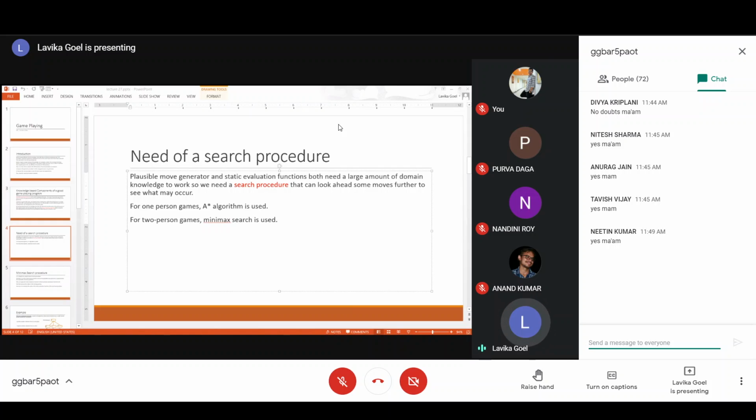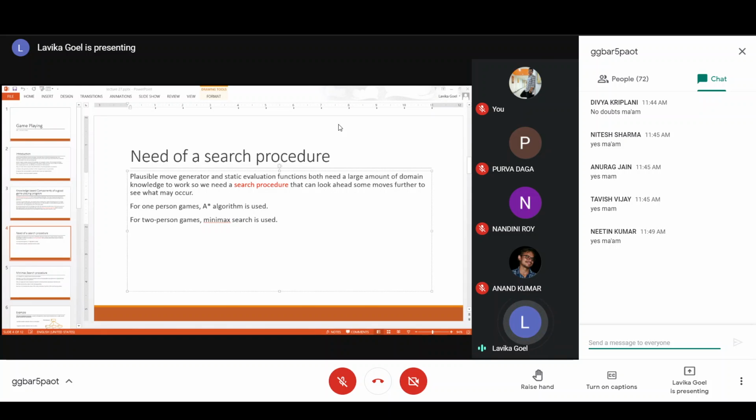Okay, so this minimax search has a very important advantage that it can look ahead some moves further to see what may occur as a result of the next move, and then accordingly it selects the choice. Basically, it looks ahead some moves further to see what will occur if it decides this particular move, and then depending upon the result, it selects the move.